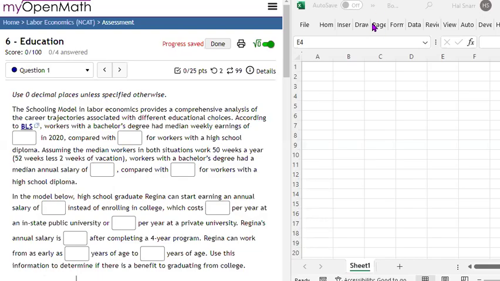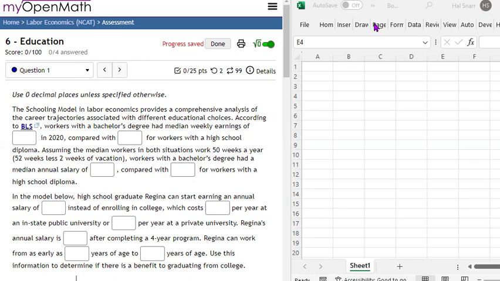All right, in lesson 1 of chapter 6, education, we're going to look at the schooling model. The schooling model in labor economics provides a comprehensive analysis of career trajectories associated with different educational choices.